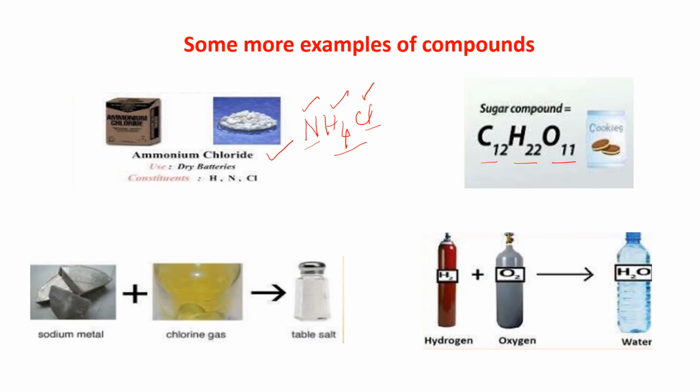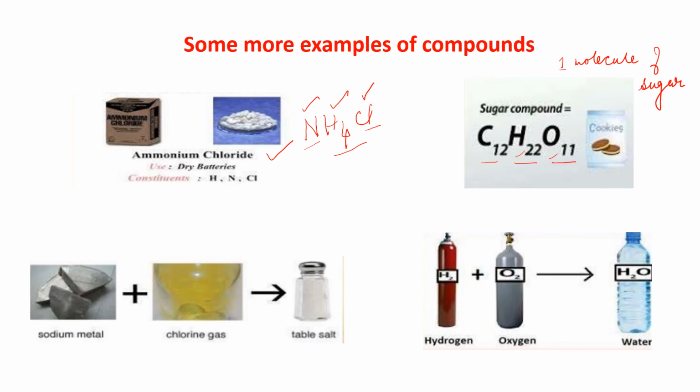This is 1 molecule of sugar. 1 molecule of sugar is formed by 12 atoms of carbon, 22 atoms of hydrogen and 11 atoms of oxygen. So what are the constituents present in sugar? You can get this question. Carbon, hydrogen and oxygen.